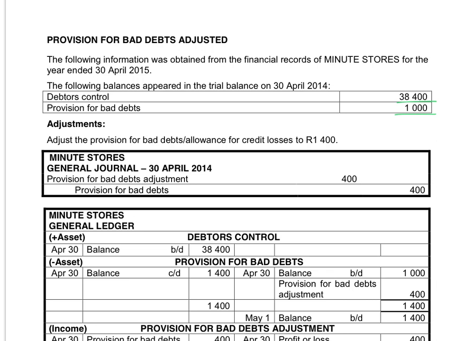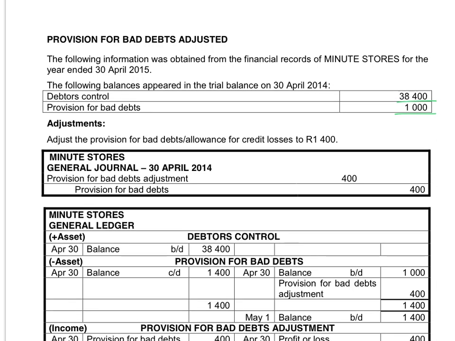The provision for bad debts must be adjusted to 1,400. At the moment, the balance is 1,000 rand. So if we want to increase it to 1,400, we have to record 400 on the credit side so that the new balance will be 1,400 rand.